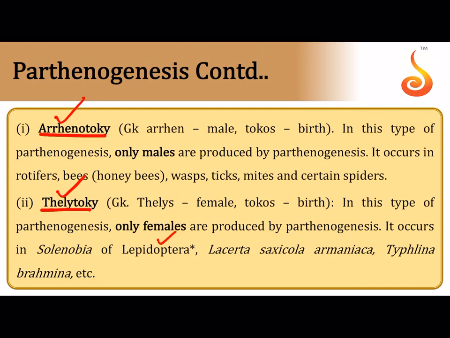some of the butterflies and moths, that is Lepidoptera, and lizards such as Lacerta, which is the Caucasian rock lizard, and Typhlina brahmina, which is one of the smallest snakes of India. And like I told you, in honeybees, the male, the drone, is a product of parthenogenesis when the female just lays her egg without fertilization.